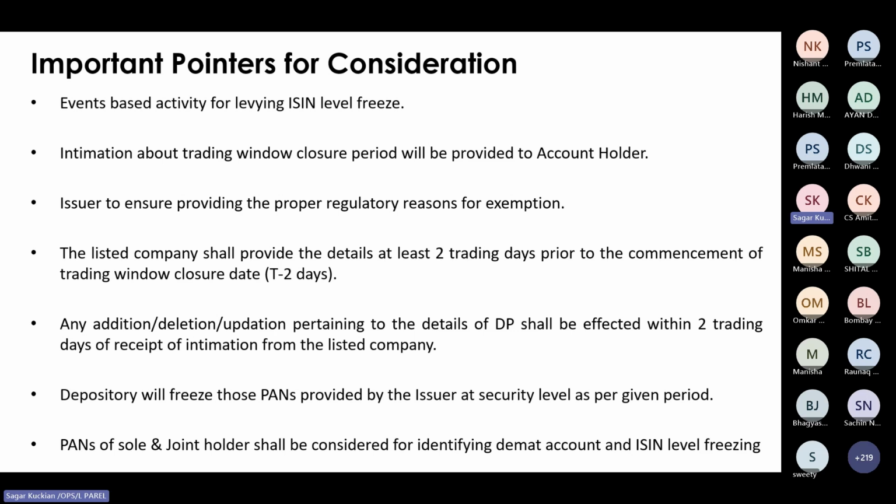Exemption should be provided as per the regulatory reasons. Any activity on the issuer portal for trading window closure has to be done 2 days prior to the commencement of the trading window closure period. So for this particular quarter, the issuers have to initiate the freezing by 29th September at the maximum, which is T-2 from the 1st of October.